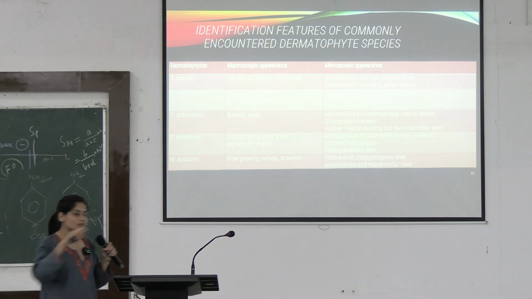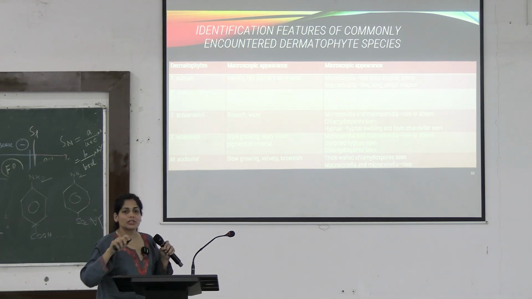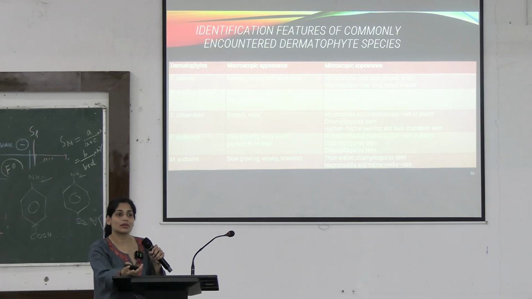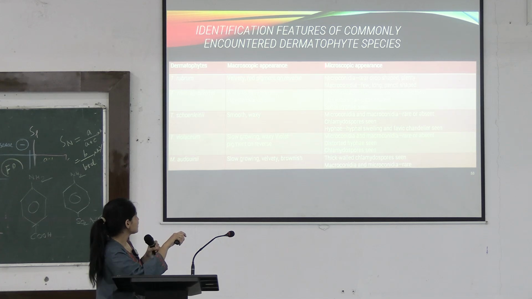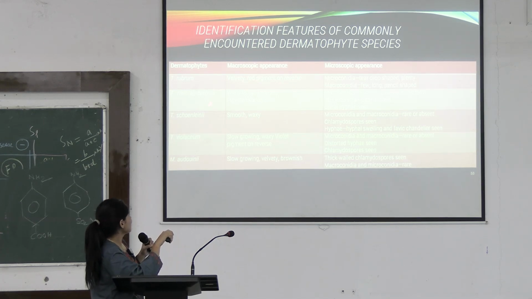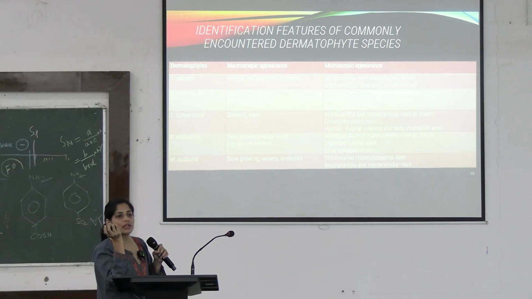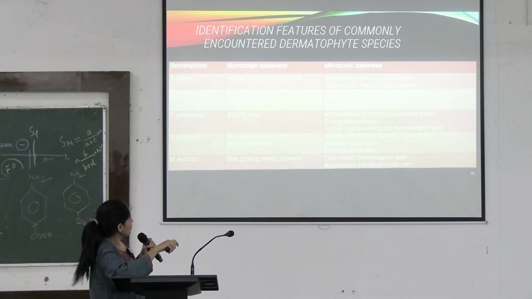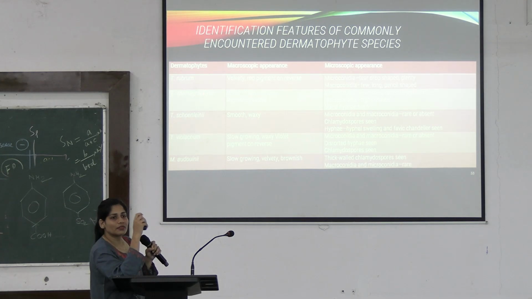When they are showing you this, it is particularly known as the bird on the fence appearance because it looks like there are numerous birds sitting on the fence. That is particular for T. rubrum. Then T. mentagrophytes: white to tan powdery, pigment could be variable. It could be any color. You can see microconidia are numerous, round to pyriform, and macroconidia are cigar shaped or spiral. So based on this macroscopic and microscopic appearance, you will differentiate the different species of dermatophytes.